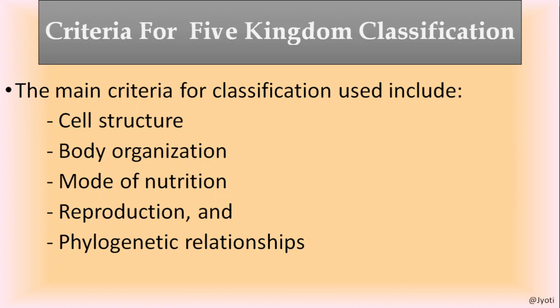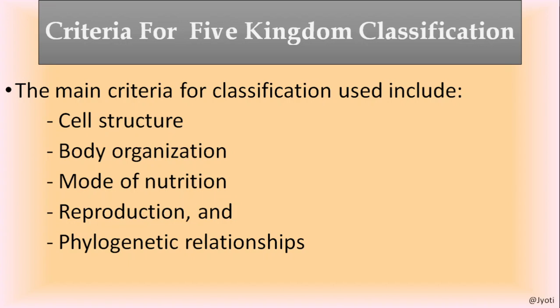What is phylogenetic relationship? Phylogenetic relationship means the evolutionary relationship. That means during the course of evolution, if the organisms are related in any way, they might have a common ancestor, maybe the immediate ancestor or a distant ancestor. So that is the phylogenetic relationship.